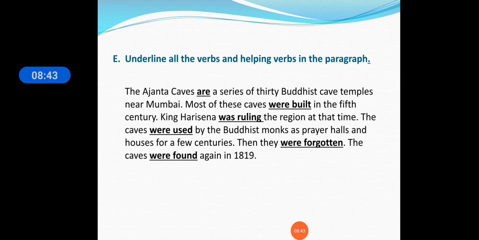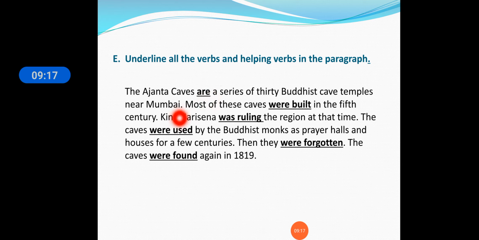Now let us study this exercise. The Ajanta caves are a series of 30 Buddhist cave temples near Mumbai. Now here, what is the verb? The verb is are here. Why? The Ajanta caves are a series of 30 Buddhist caves. Okay, what are Ajanta caves? They are a series of Buddhist cave temples near Mumbai. So are is the verb, so we will underline the are here.